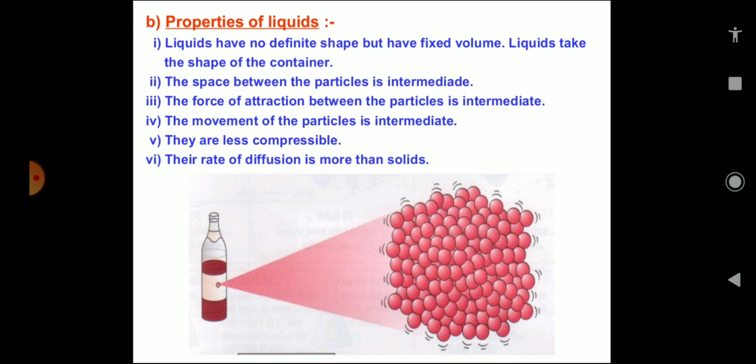It is somewhat less than what is present in solid. As the force of attraction decreases, the space somewhat increases, and because of the lesser force of attraction, the particles of the liquid can move. The movement of particles is intermediate, and that is why liquids can flow.